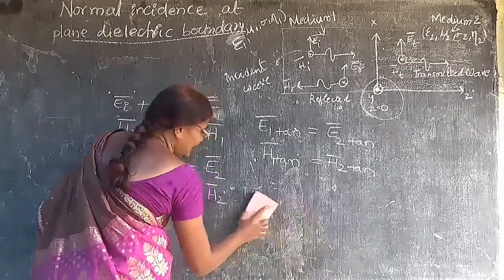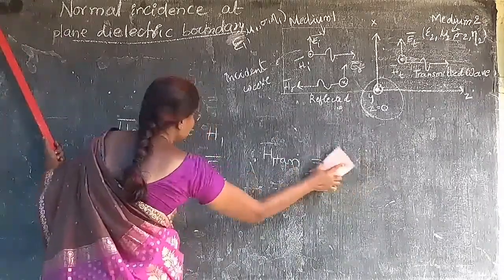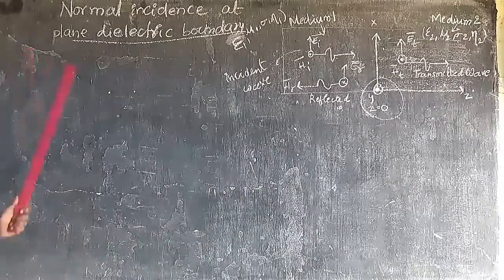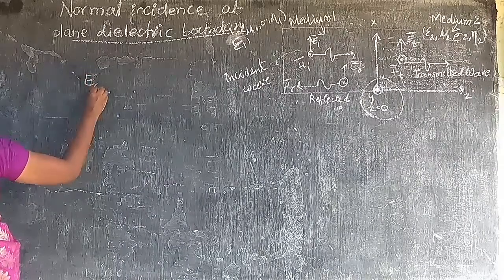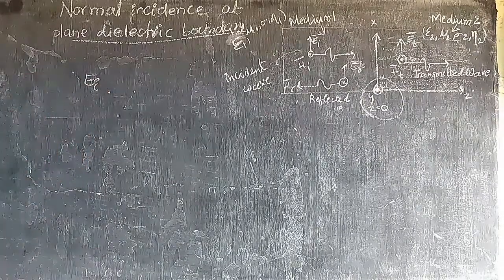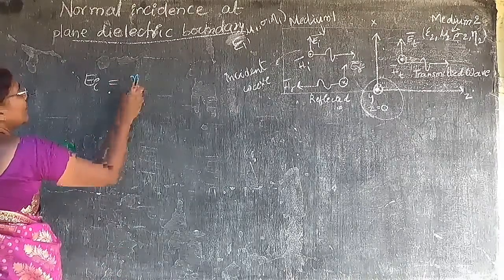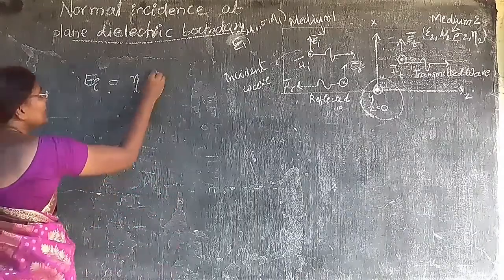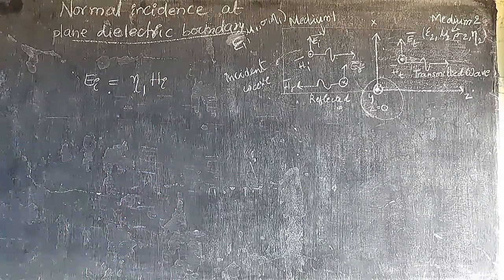The incident wave electric field magnitude is equal to eta 1, the first medium intrinsic impedance, into HI. Can I write like this?